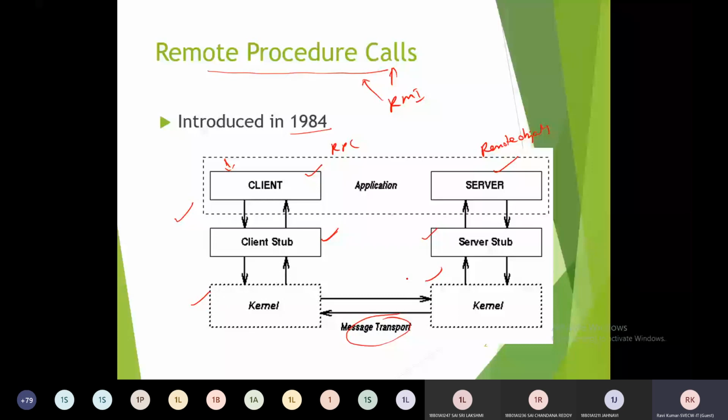But in older days, both the client and server were running on the same system, so internally they were using kernel-based RPCs here. See this.